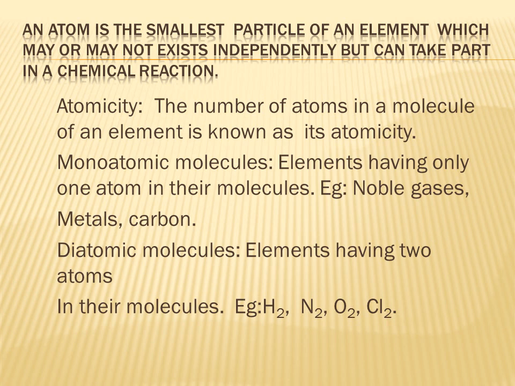Therefore, we can say that a hydrogen molecule consists of two hydrogen atoms. If you take chlorine molecule Cl2, we can say that a chlorine molecule consists of two chlorine atoms. All these H2, N2, O2, Cl2 come under the category of diatomic molecules.